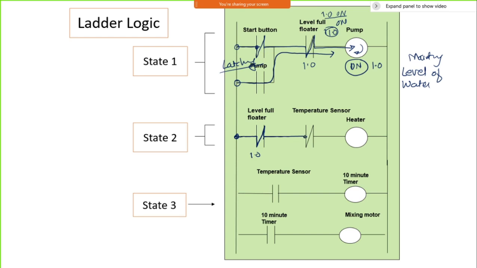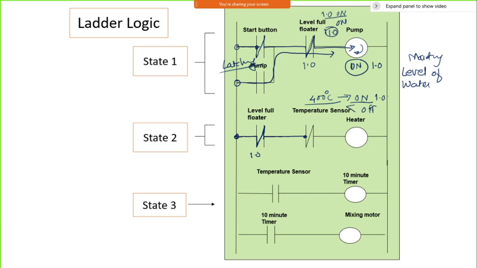Then the temperature it will ensure. You might have set the temperature sensor at 400 degrees Celsius as a limiting temperature. If it is 400 degrees, it will represent on as a logic, or 1. If it is less than that, it will represent off as a logic.